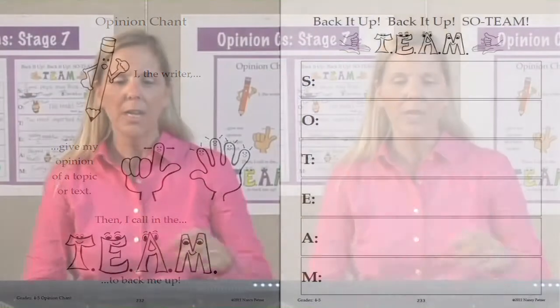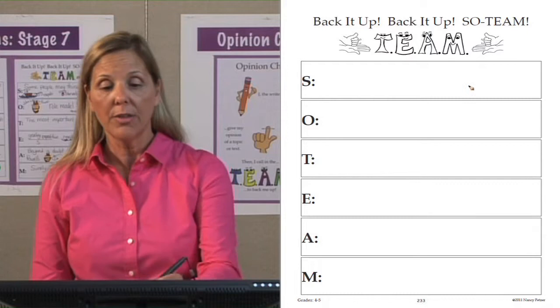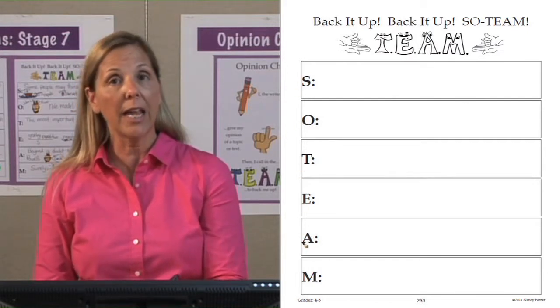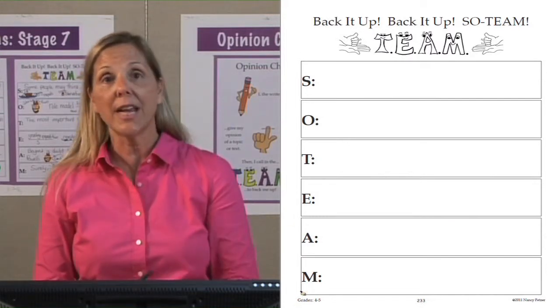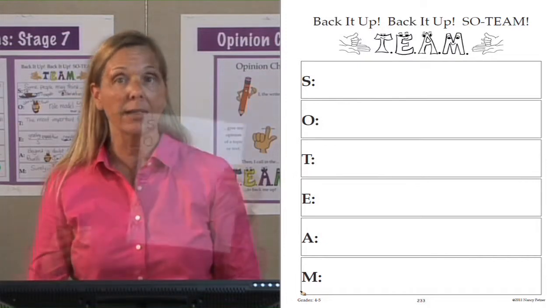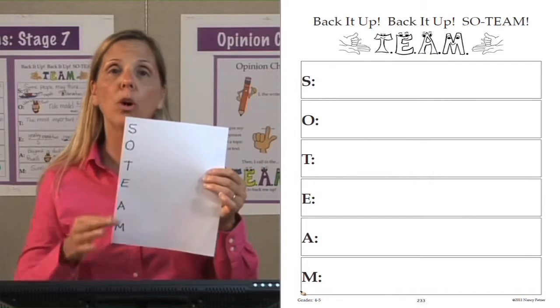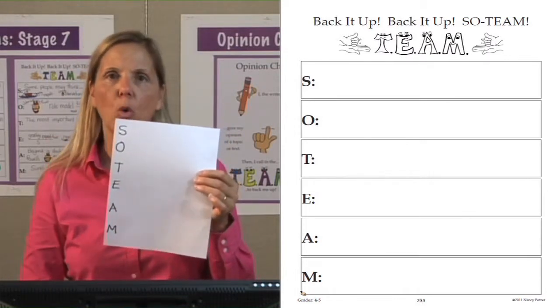On page 233 is the SO team: the summary, the opinion, the transition, evidence, analyze the evidence, and make it matter. All the elements necessary to write an opinion, and in this case, about a text. When your students are filling this out, they could fill out that black line master or just write SO team on the side of a paper, and they can have that as their organizer.